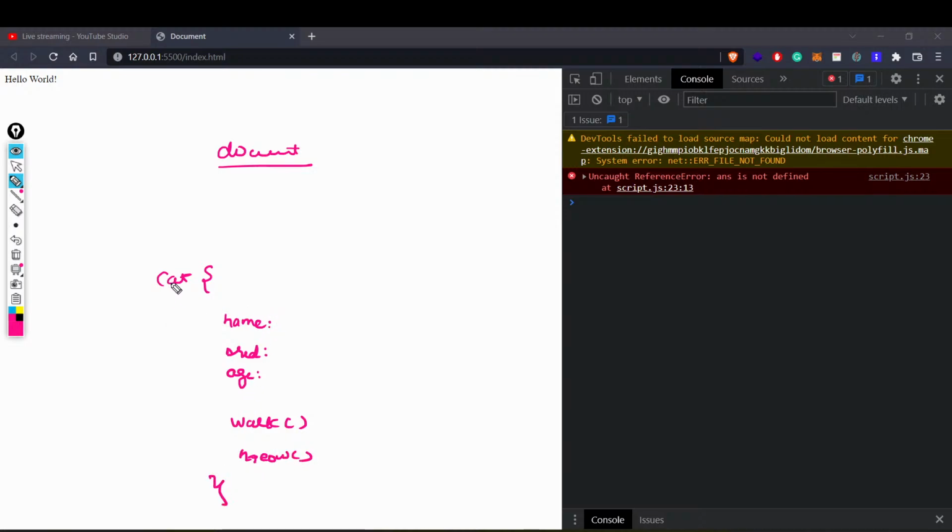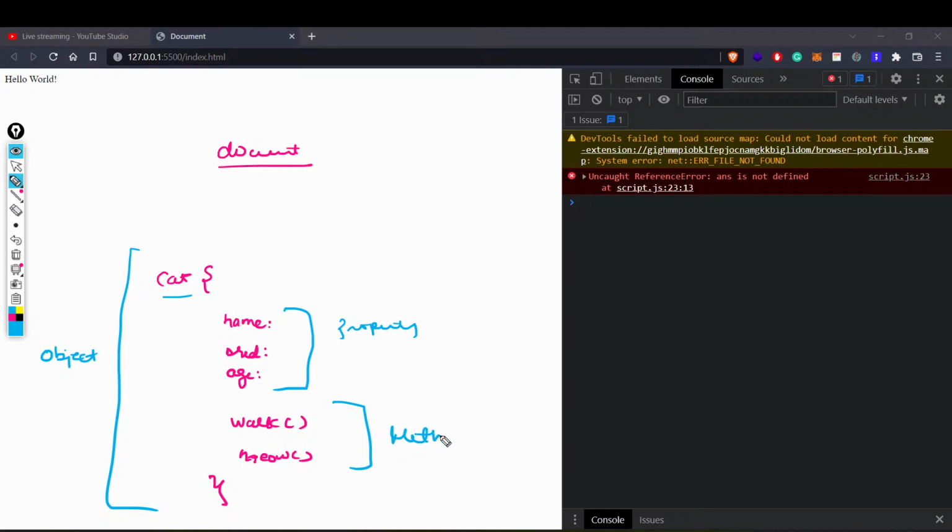So an object is nothing but a group of, let me write it over here. So this is an object form, right? It is basically a group of certain properties and certain methods, right? This is the general object form, right?